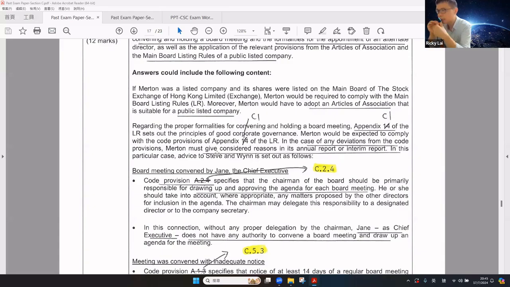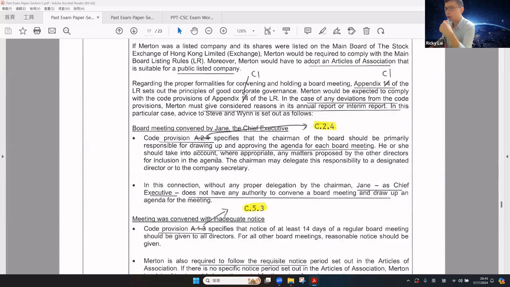In case of any deviation from the CG code provision, the company must give considered reasons in its annual report or interim report. So again, using the same headline, what will be the difference in the answer, if the company is a listed company?